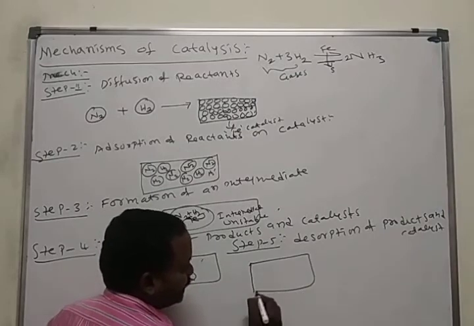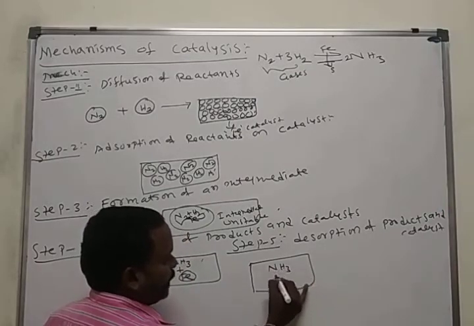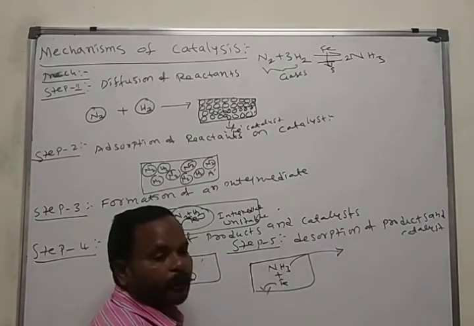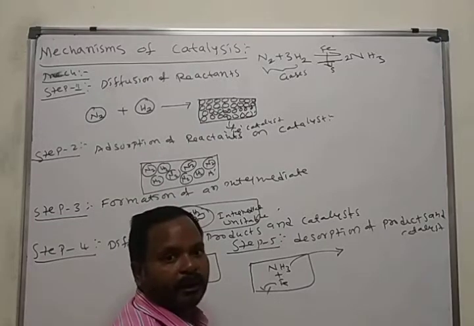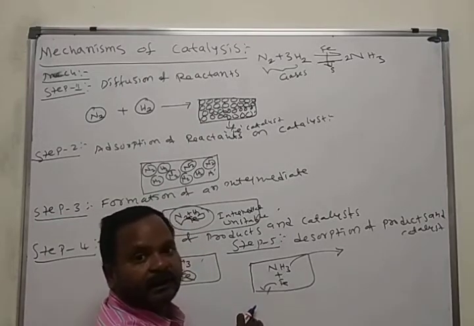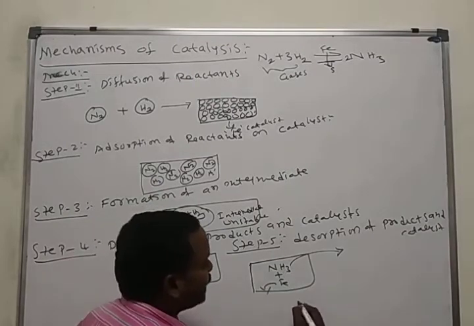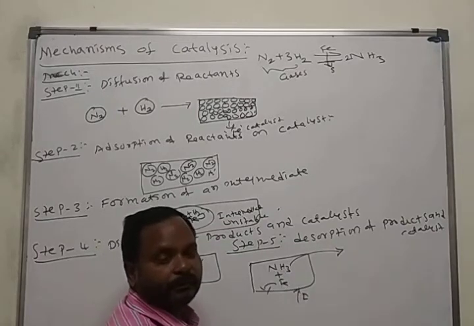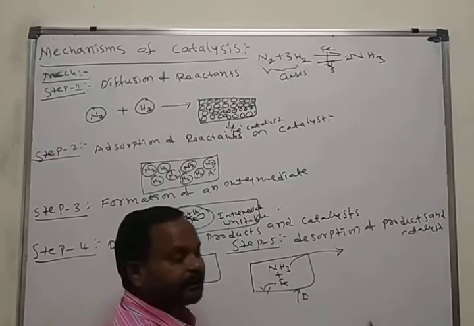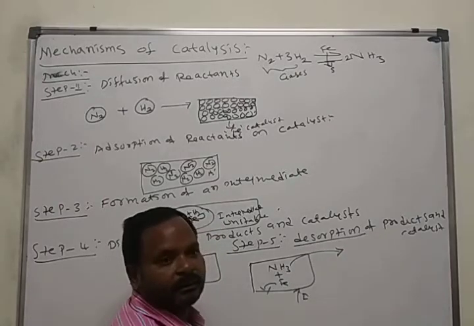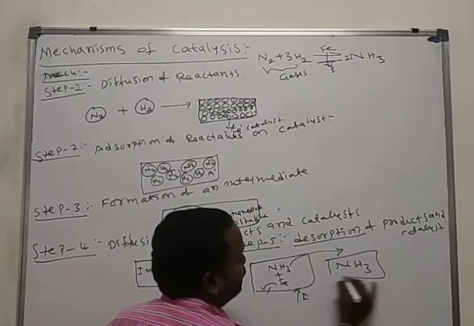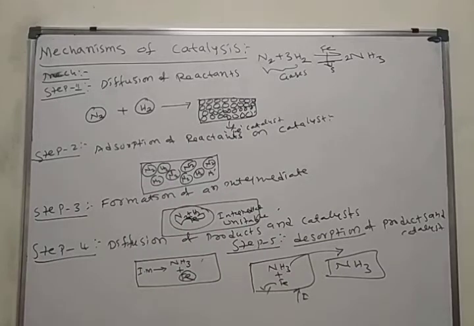Desorption means here ammonia and iron are formed. Iron will be present here. Ammonia moves outside of the adsorbent by heating. Just by providing the temperature, ammonia comes outside from the surface of the iron. This we call desorption. And we get back the iron and we get the ammonia as a product. This is about heterogeneous catalysis.